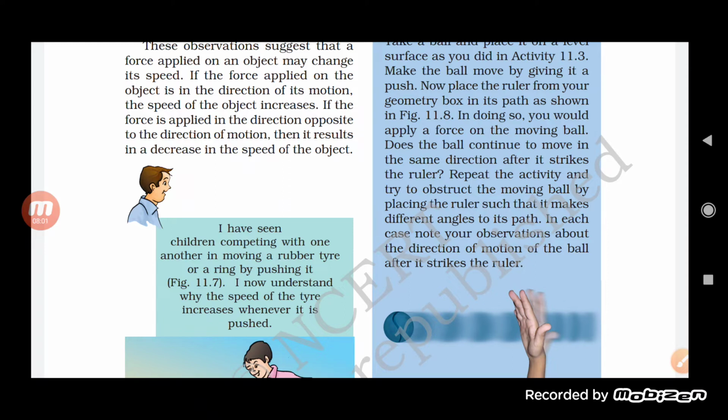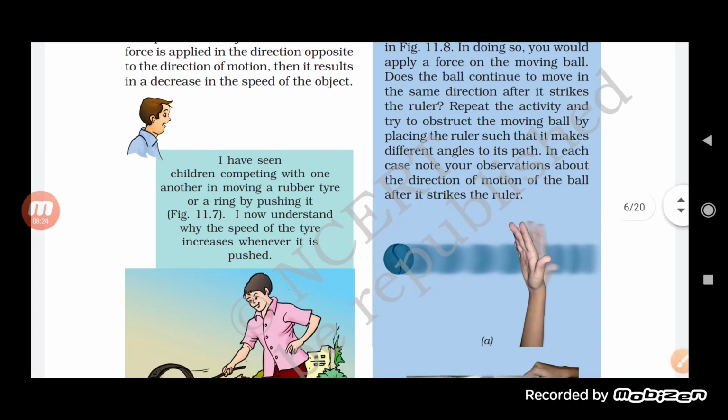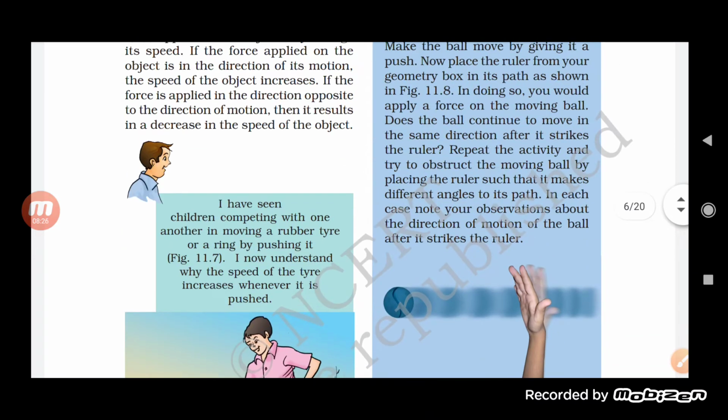In doing so, you would apply a force on the moving ball. Does the ball continue to move in the same direction after it strikes the ruler? Repeat the activity and try to obstruct the moving ball by placing the ruler at different angles to its path. Note your observation about the direction of motion of the ball after it strikes the ruler. Now see here, what happened?